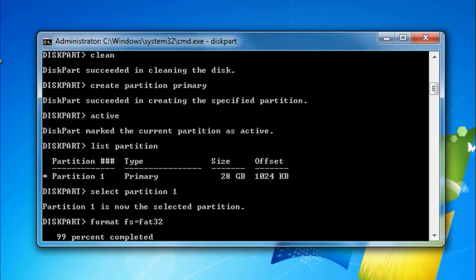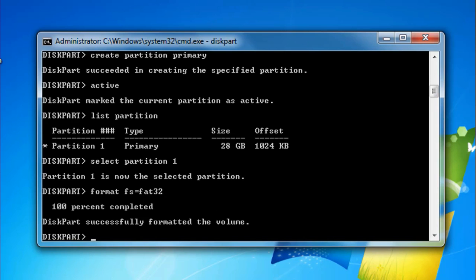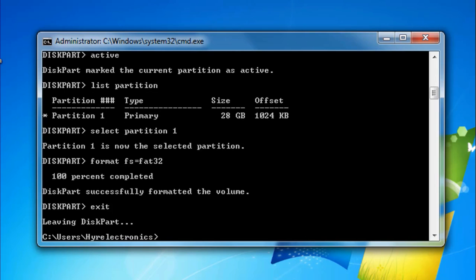Do not close the window till the process is done. And done, your USB drive is back to normal again. Then type exit and again type exit. That's it.